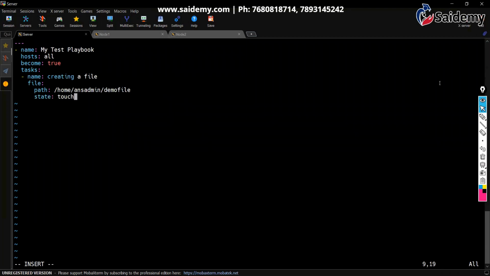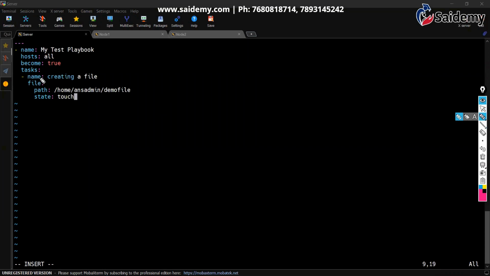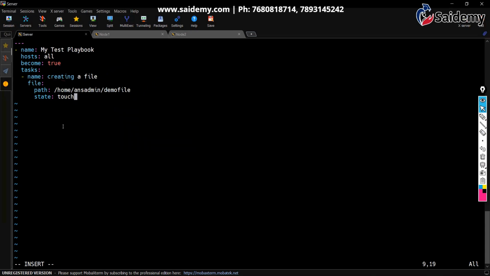So let's try to understand now. This is just a display name. By using the file module, we are creating the file. What is the file name? Demofile. Where do you want to create it? In this location on all nodes. This is the path. Path means in this path, this file will be created on all nodes. State touch. Touch means create, not delete or edit. Even if you don't give this state, the file will be created. Now run this one.